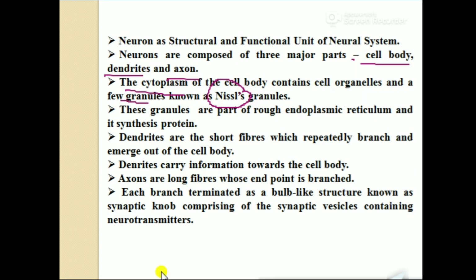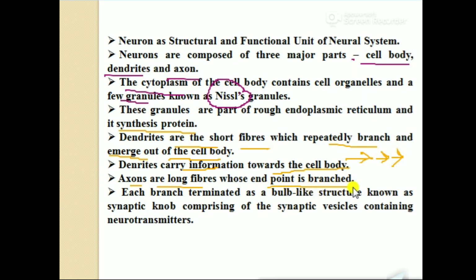These granules are the part of rough endoplasmic reticulum which synthesizes protein. Dendrites are the short fibers which repeatedly branch and emerge out from the cell body. Dendrites carry information towards the cell body in a unidirectional method. Axons are long fibers whose end point is branched, which is known as the axon terminal.